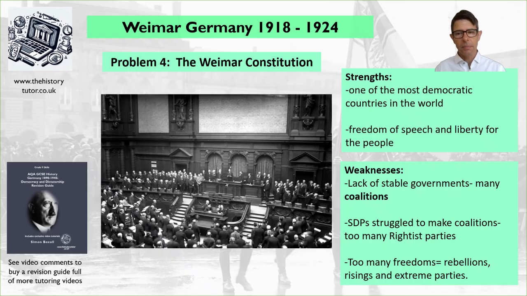They needed to work with one of the nationalist parties or the centre parties. That meant a lot of arguing and discussion to try and make an agreement between them that's going to form a government. So they're easily under crisis. These governments fell apart and collapsed, and then new elections were required. So in the years 1918 to 1924, there was not a single government that lasted the full 4 years. The SDP, as I said, struggled to make coalitions with right-wing parties, and there were almost too many freedoms. People started to rebel, have risings, and had extreme parties. So Germany had just been a dictatorship, but now it had all this freedom, and the people almost didn't know how to manage it.